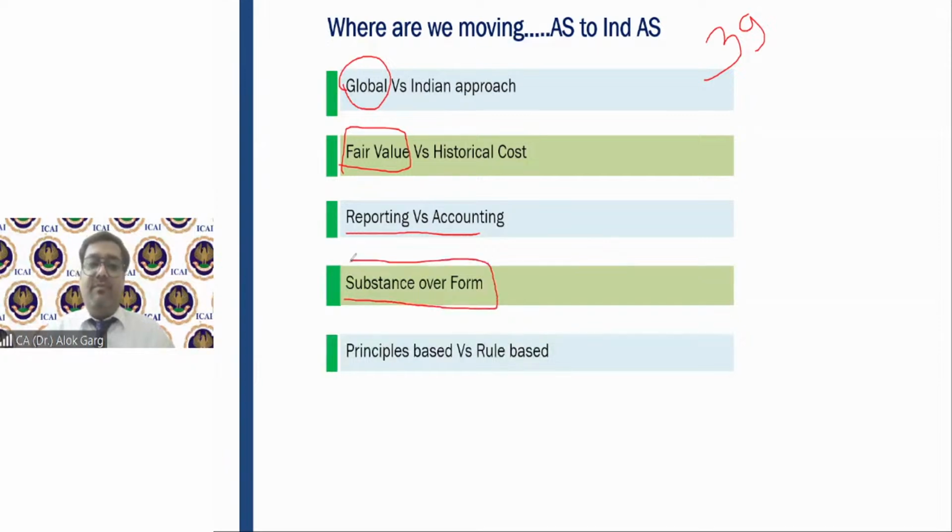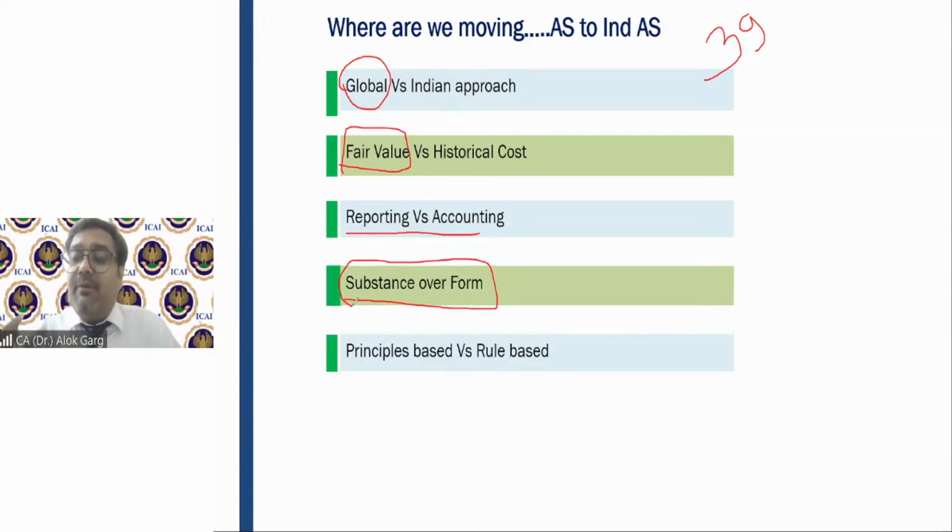Substance over form, right? Friends, when you delve into IND AS, for example IND AS 110, the consolidation related standard, you will be surprised to know that a company holding a 35% or 40% stake may become a parent company, by the concept of de facto control.